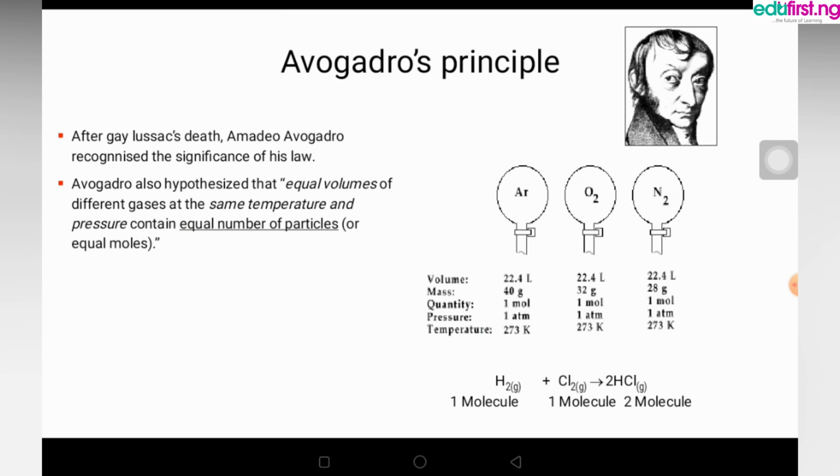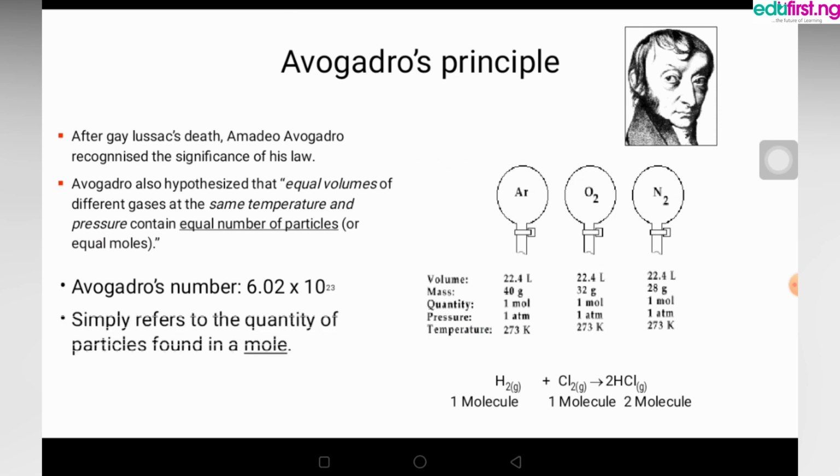For instance, one molecule of hydrogen plus one molecule of chlorine gas gives two molecules of hydrogen chloride gas. Avogadro's constant or number is 6.02 times 10 to the power of 23, and this means the quantity of particles found in a mole. At standard temperature and pressure, this number of particles occupies 22.4 dm cube or liters.